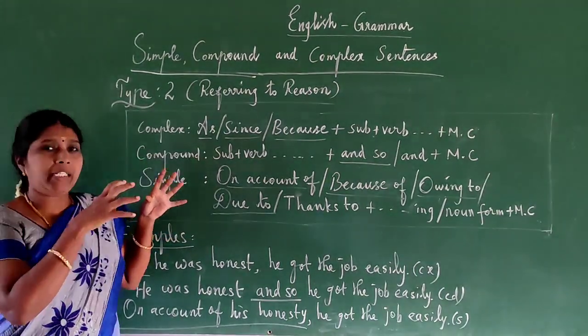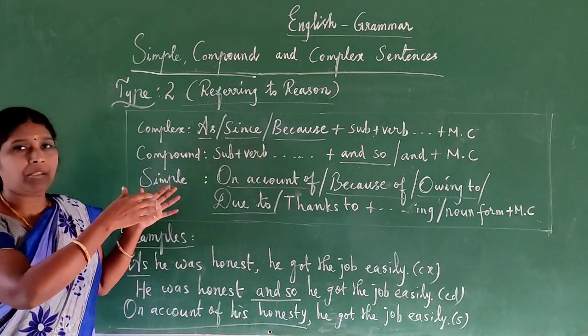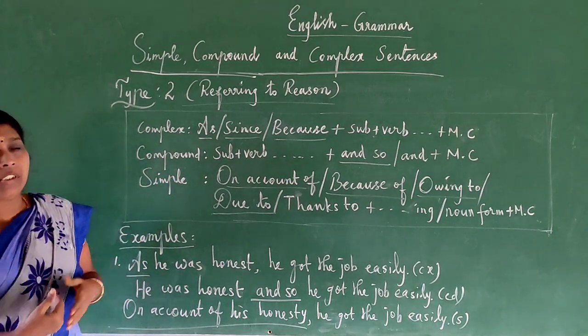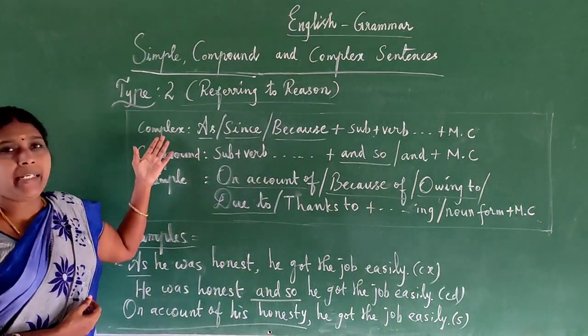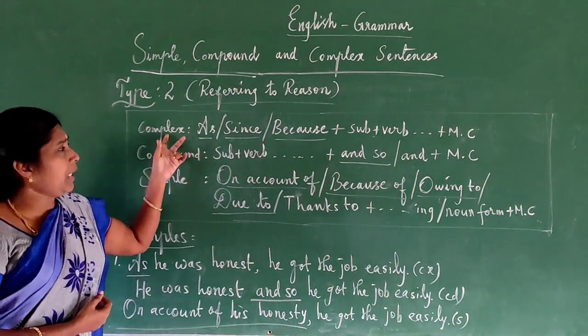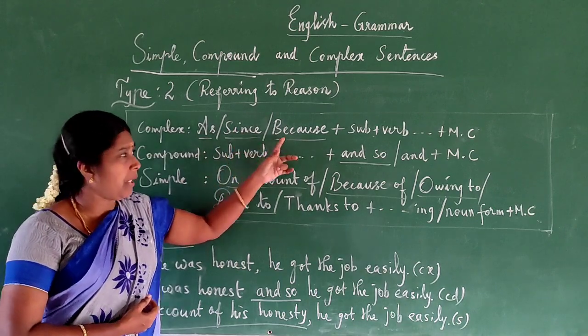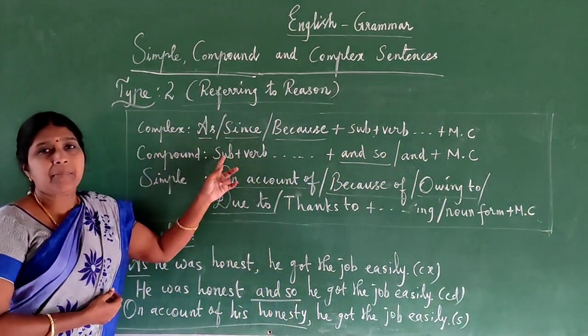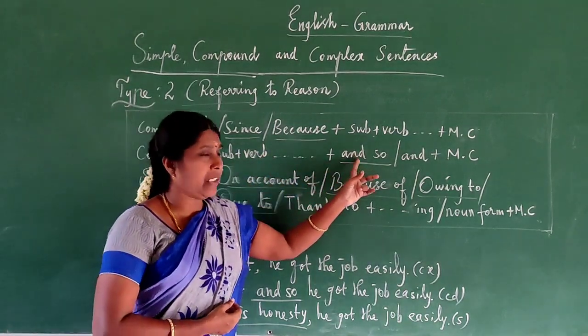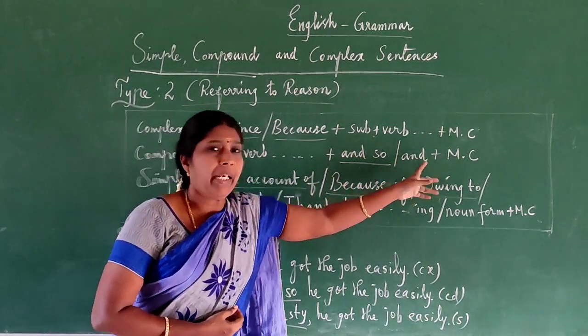That is the first type like that. Second type also we have to follow the same procedure, only if we keep these keywords in our mind. So again I repeat once again: for complex, as, or, since, or, because, subject verb main clause. For compound, subject verb conjunction word, and so, or, and, main clause.